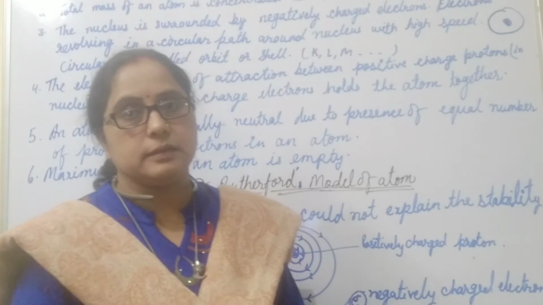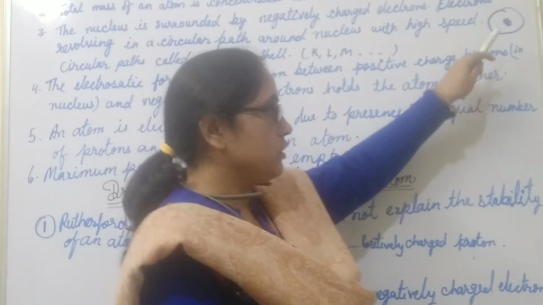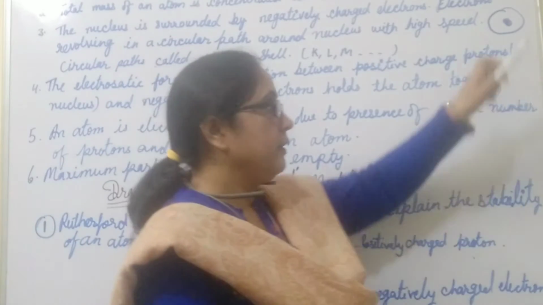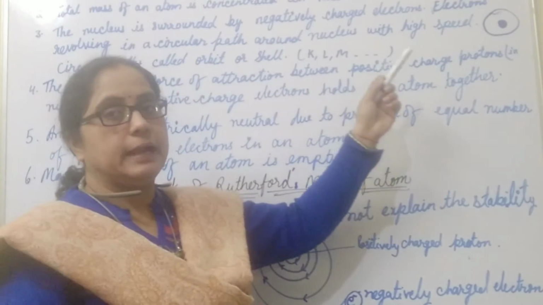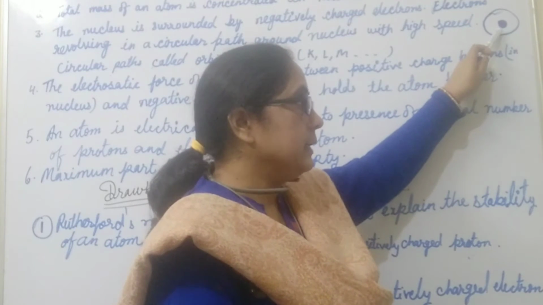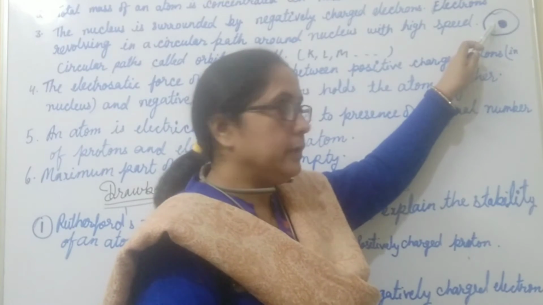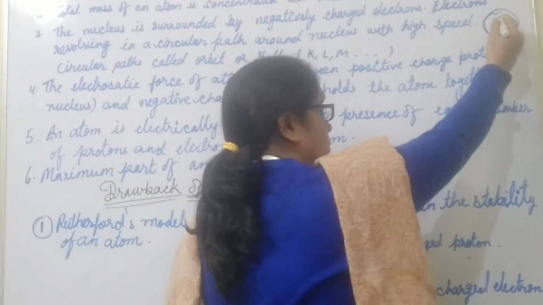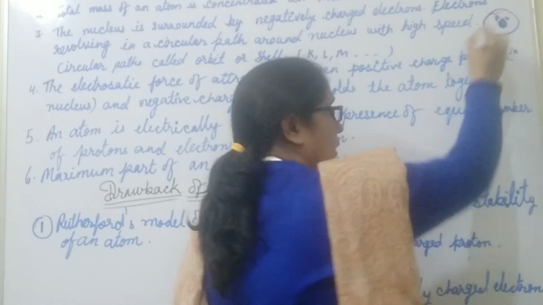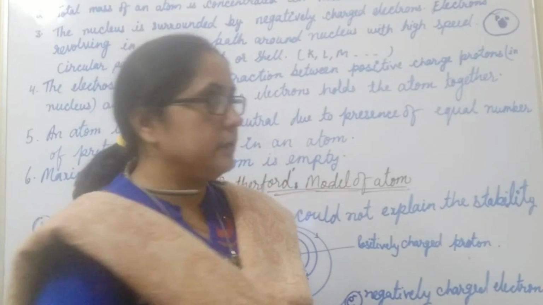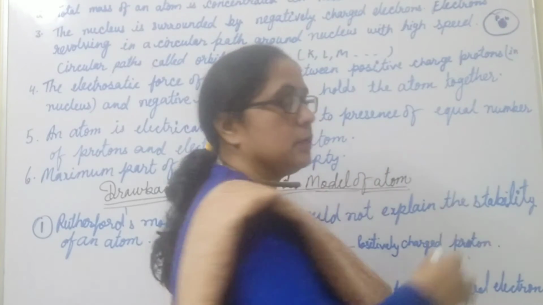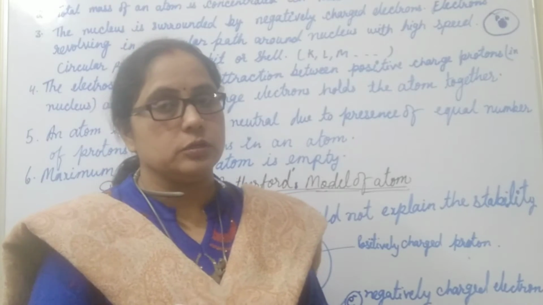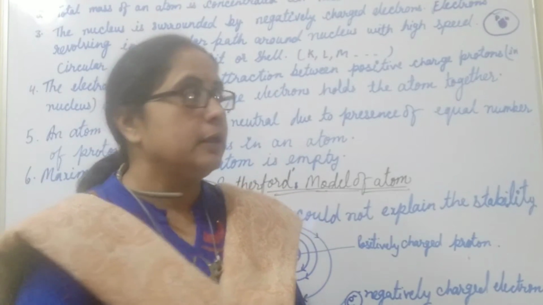If we compare the size of the nucleus, the size of the nucleus is 10 to the power minus 5 times less than the size of an atom. The second point, he said that the total mass of an atom is concentrated in its center, in its nucleus. Why? Because in the nucleus, protons and neutrons are present. And mass is related to the mass of protons and neutrons because the mass of an electron is negligible, it is very small. So the total mass of protons and neutrons gives the mass of an atom which is present in the nucleus.